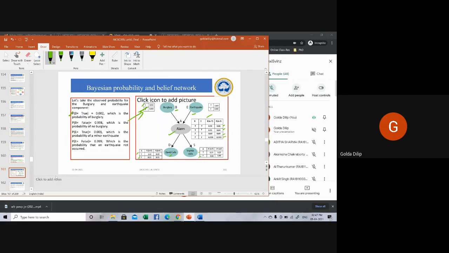Or probability of earthquake equal to true is 0.001, probability of a minor earthquake, or false, no earthquake has occurred. So whatever truth table is being given here on the right hand side, it's put in the form of sentences in this table.